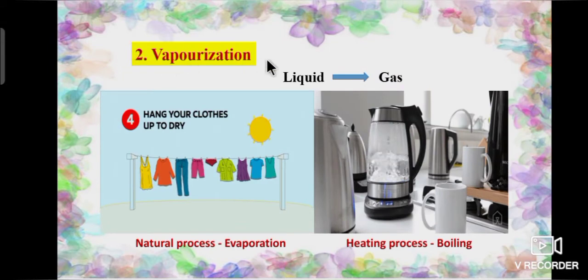Second one, vaporization. What is vaporization? Liquid changing into gaseous state is called vaporization. Vaporization is classified into two types, boiling and evaporation. Drying of clothes is an example of evaporation. Heating of water is an example of boiling. We will see one by one.